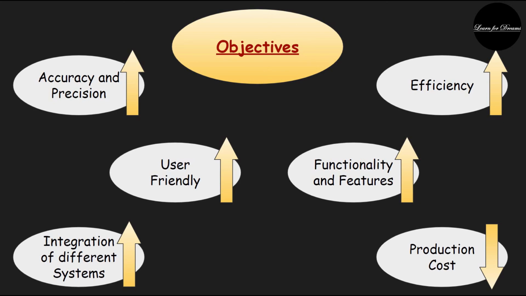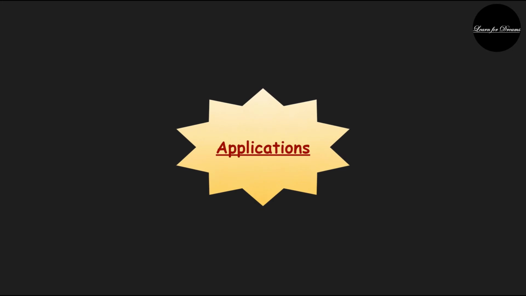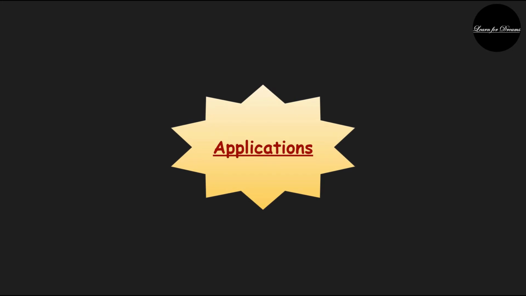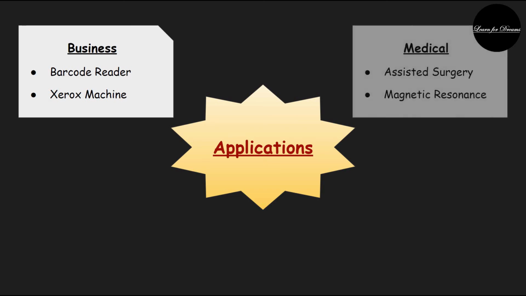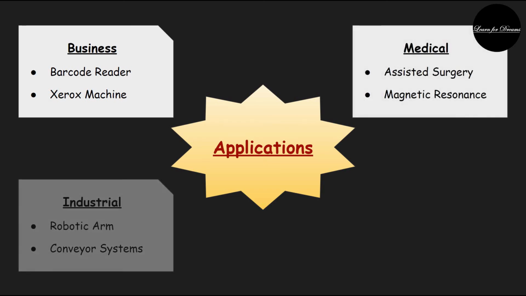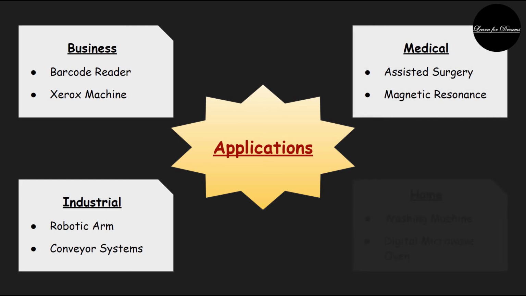Now moving forward to the applications. Nowadays, mechatronic systems are used in many of the sectors all across the globe. Few of them with examples I have listed here. The first one is in the business sector, then for medical purposes, then for industrial applications, industrial automation, and many of them for home appliances.